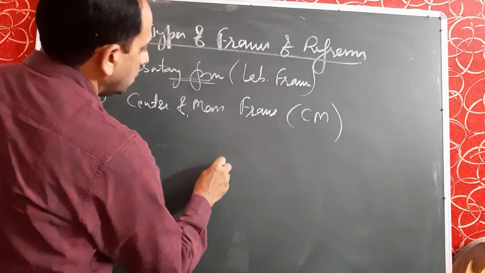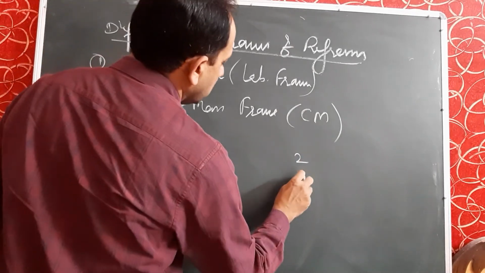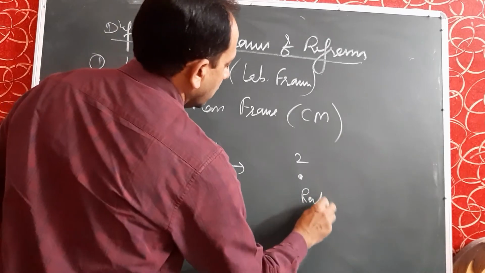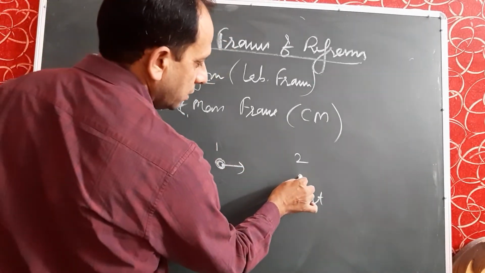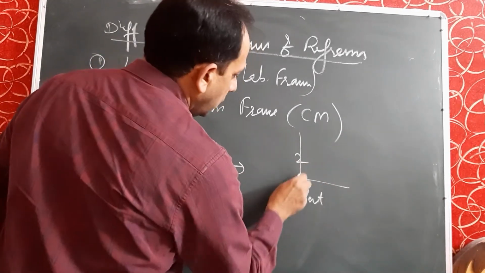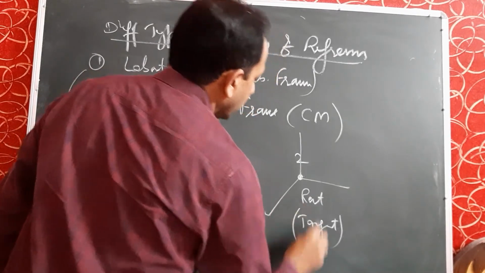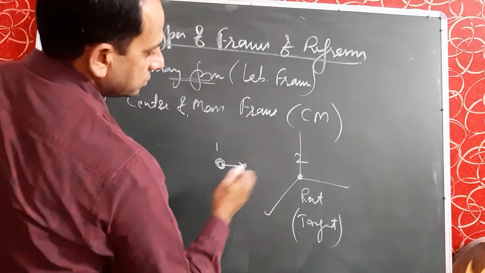Let there be two particles. This is the first particle, this is the second, and the first particle is moving, but the second particle is at rest. After some time, the first particle will strike the second. The frame lying at the second particle, also called the target particle, is called the lab frame, and it is at rest.